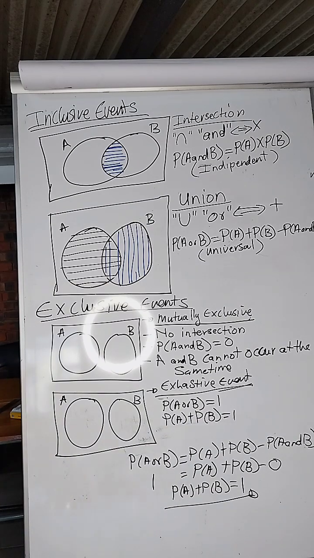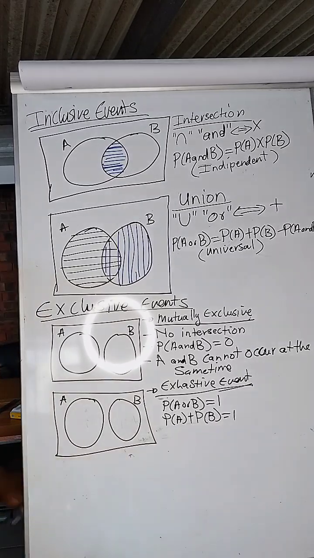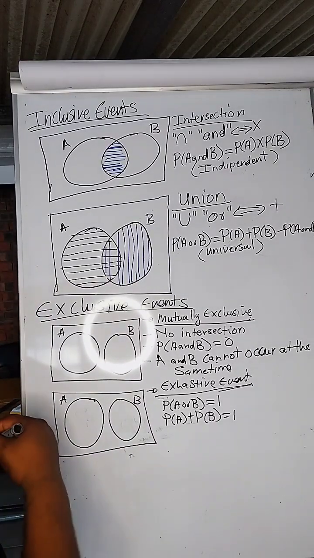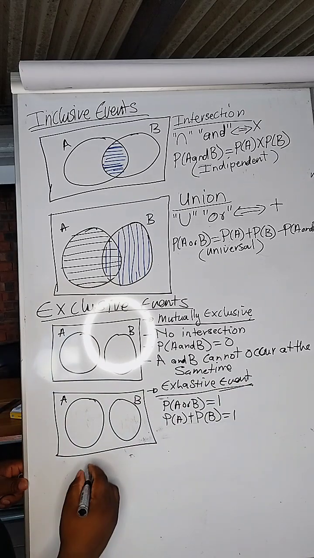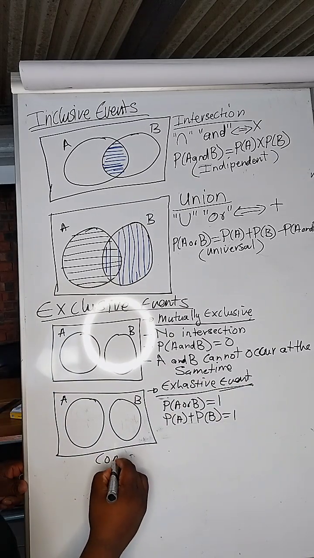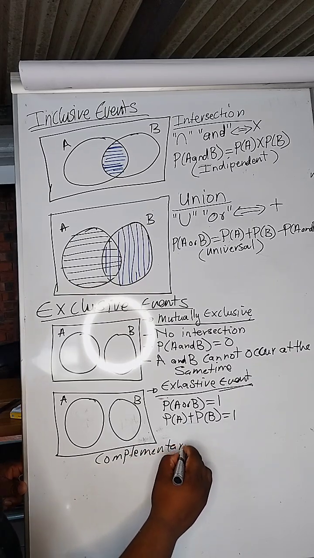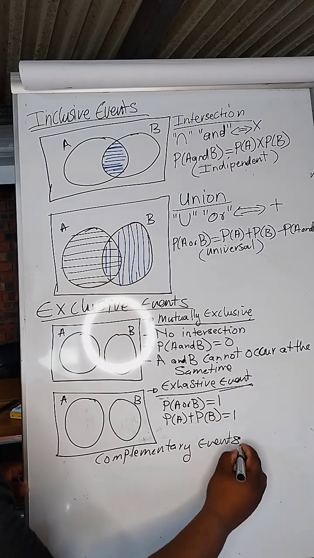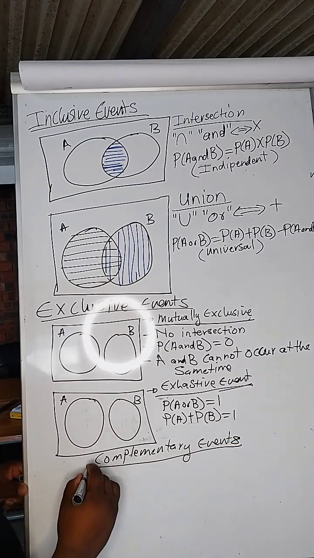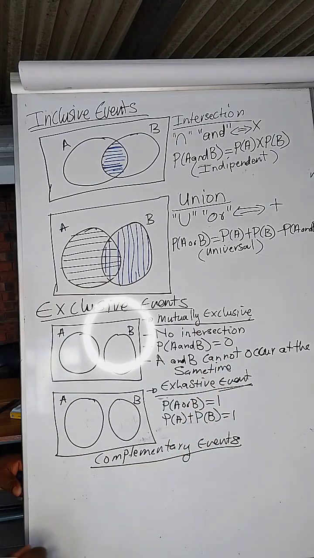Okay, now come with me. Hence, if it's so, that means exhaustive gives birth to what we call complementary events. Come with me. Now, what do we know about complementary events? They must be exhaustive and mutually exclusive.